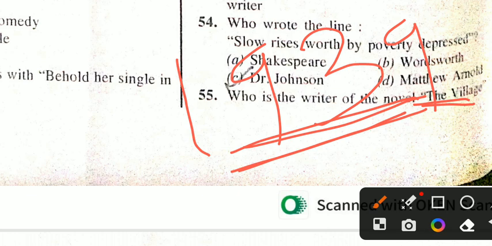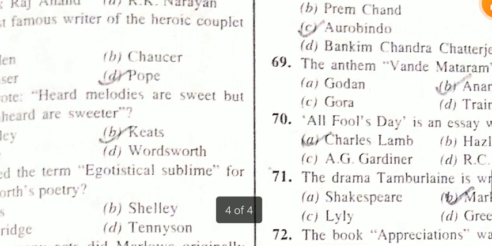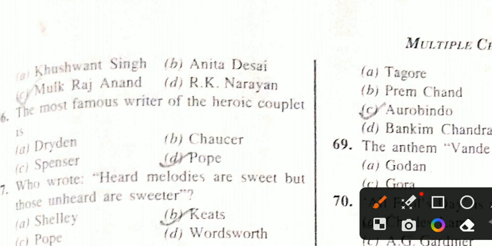After that, the novel The Village was published in 1939 by Mulk Raj Anand. The most famous writer of the heroic couplet, Pope.